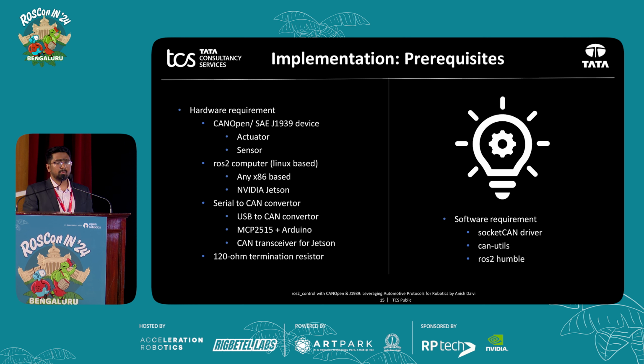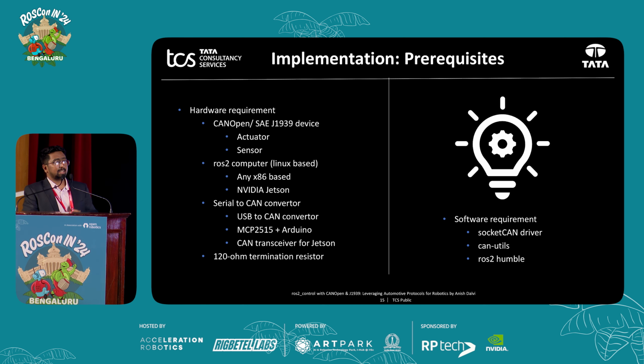If you're a college student, then you can probably go with MCP2515 with Arduino Uno. And if you're going with a Jetson device, then the only thing you need is a CAN transceiver, because Jetson already has a CAN controller. And finally, last but not the least, a 120 ohm termination resistor. It's just a 120 ohm resistor, but it has a lot of meaning. You will never know what has gone wrong, and eventually you'll just know that the 120 ohm resistor is not there. Then software requirements: obviously you'll need ROS2 Humble or any ROS2 version. Then can-utils, and a SocketCAN driver, obviously, to have communication.